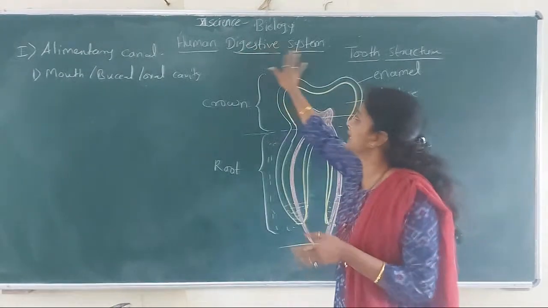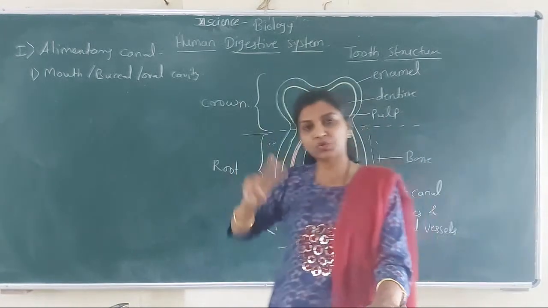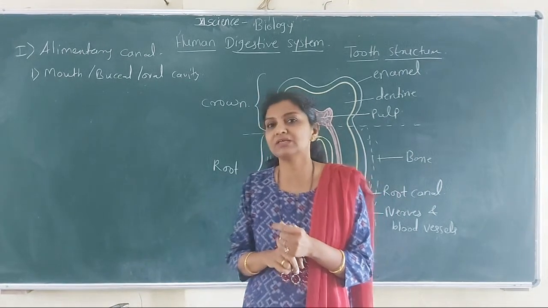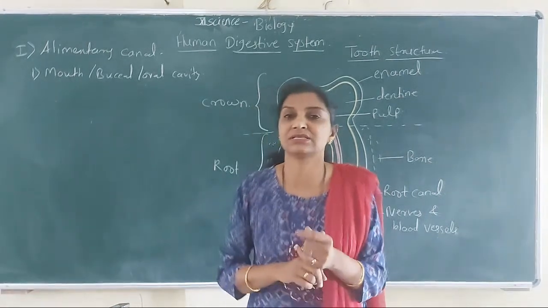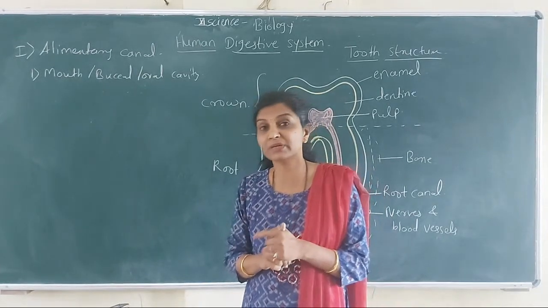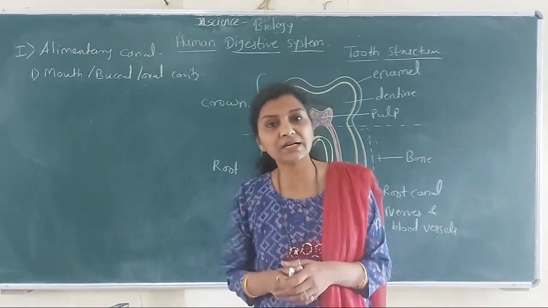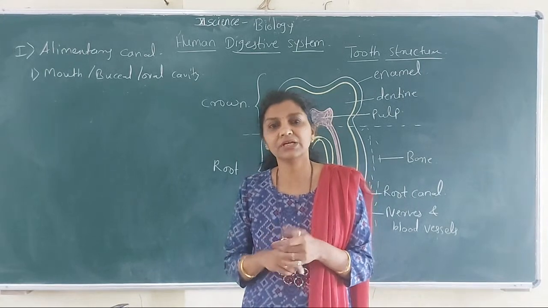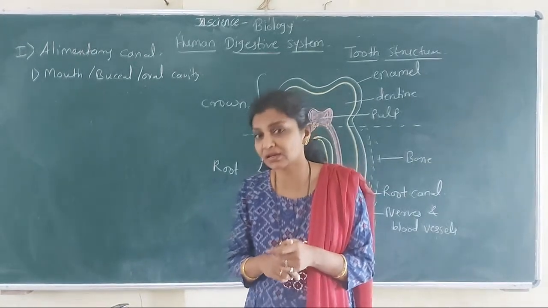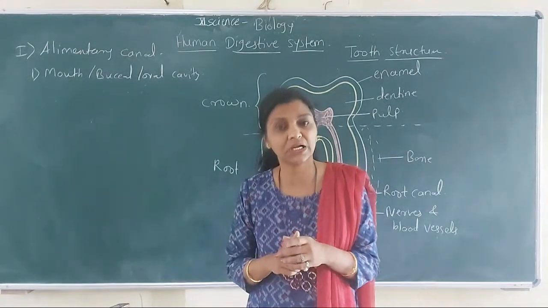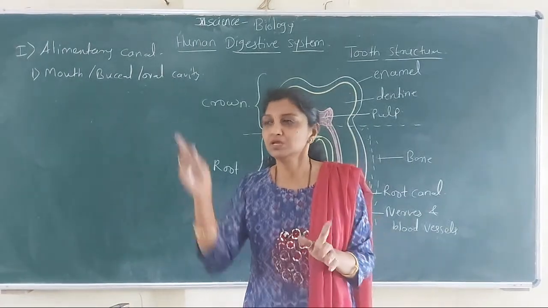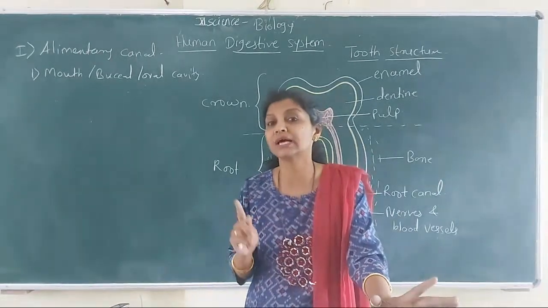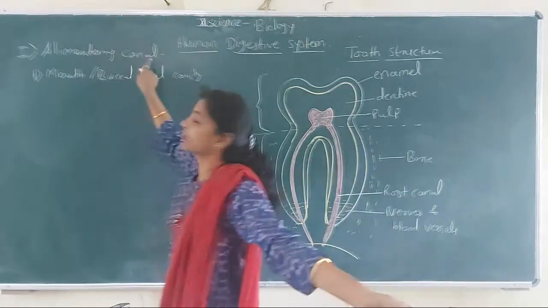So the human digestive system consists of two main parts. The first part is the alimentary canal and the second part is the associated digestive glands. The first part, the alimentary canal, is divided into various parts. So what is the alimentary canal? It is a tubular structure, a canal which starts from the mouth and ends in the anus. It is about 8 to 10 meters long.